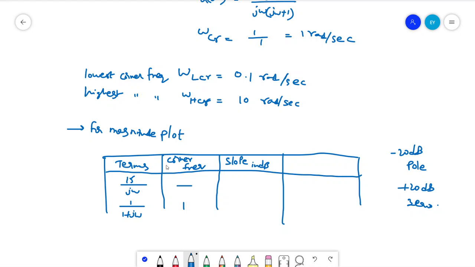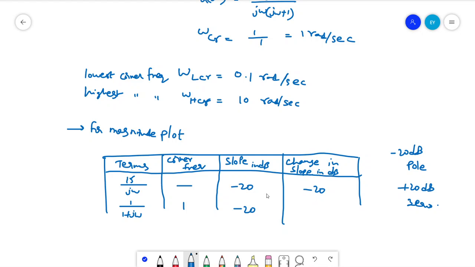We know this, right? Since we have one pole here, it will contribute minus 20 dB, and this also is another pole, which will also contribute minus 20 dB. Now the change in slope in dB: initially we get minus 20 dB.